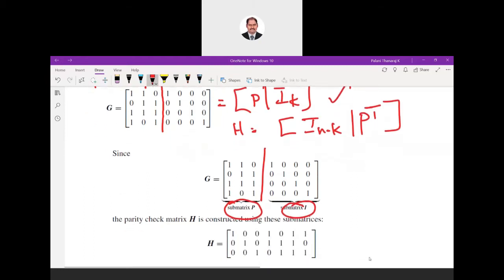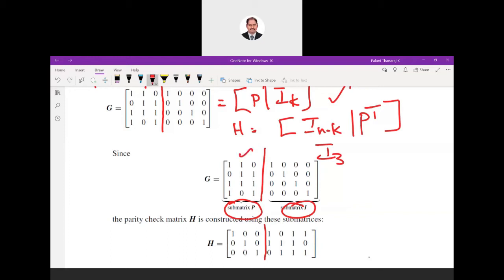So what they have done? First they have done I of n minus k. What is I of n minus k? I of 7 minus 4, 3. So it's an identity matrix of order 3. Because this is I n minus k, we'll be having this. First we'll be placing the identity matrix of order 3. Remaining has to be your parity, which has to be p transpose. You transpose this one.